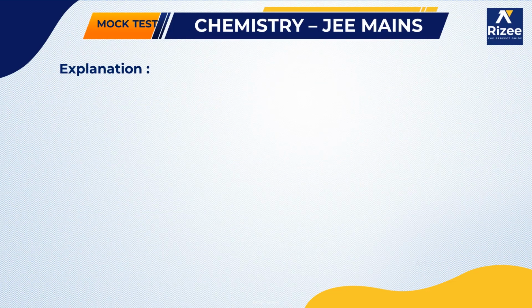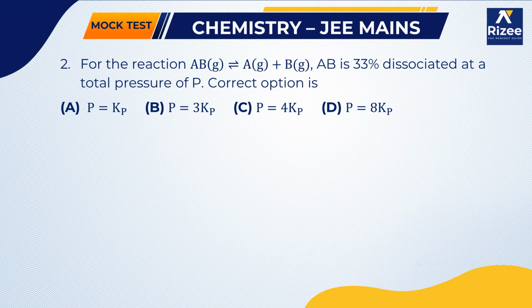Okay, so moving on to the next question. Here, for the reaction AB gives A plus B, AB is 33% dissociated at a total pressure of P. He is asking what the correct option is. First of all, what is the reaction? AB gives A plus B.